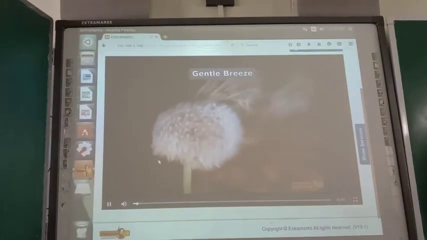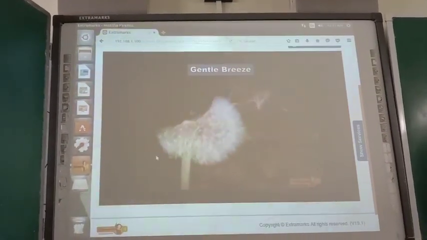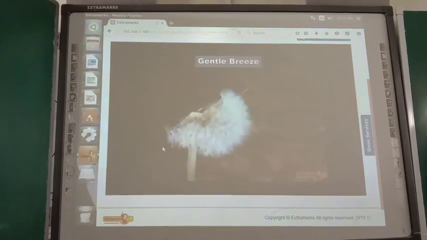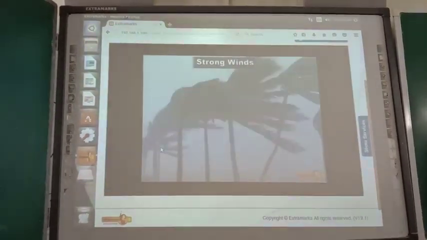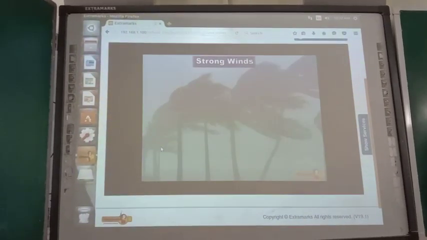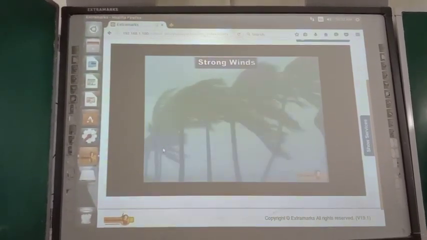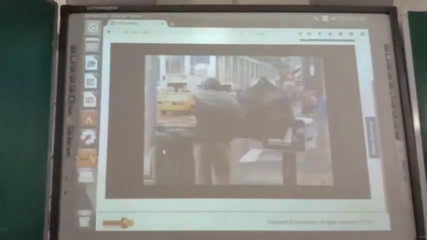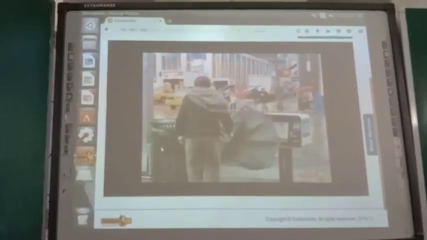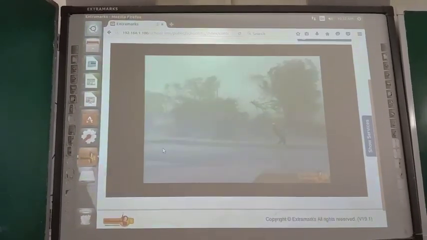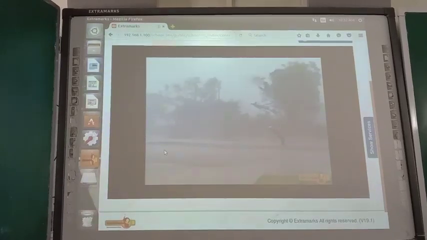The moving air is known as wind. A gentle breeze is the air moving at 8 to 12 miles per hour. Strong winds at 30 to 50 miles per hour blow the trees around. Umbrellas often turn inside out due to strong winds. The man here is tumbling against the post due to the strong wind.